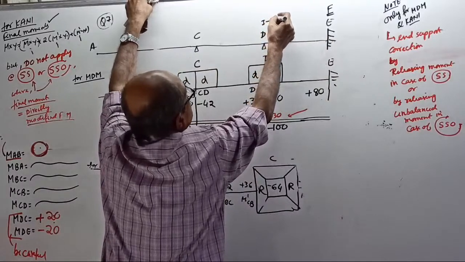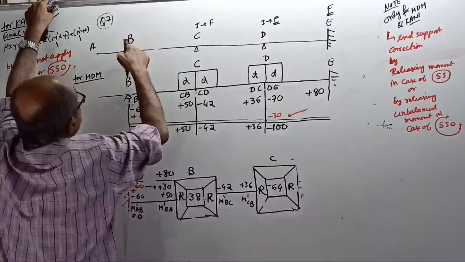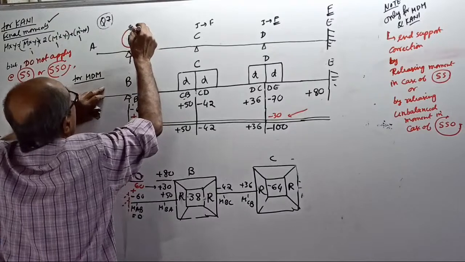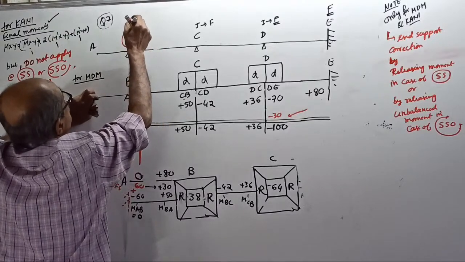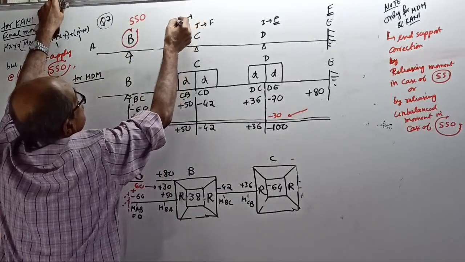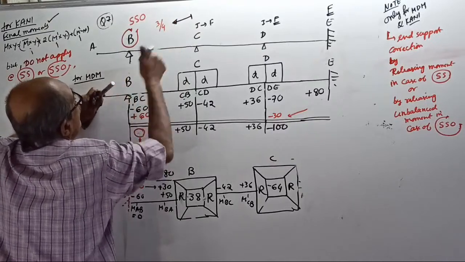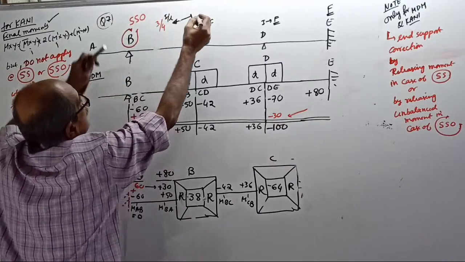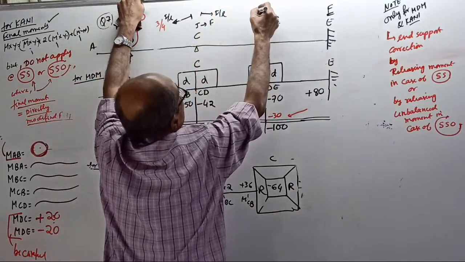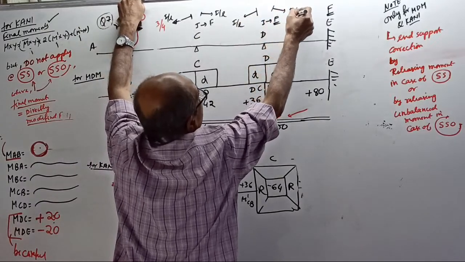Intermediate, therefore considered fixed. This is the end support. Simple support with overhang. Be careful. Therefore, this stiffness equals 3/4 of I by L. This stiffness equals I by L. When you do D, this is I by L. That also is I by L.